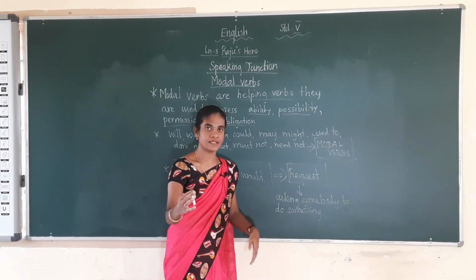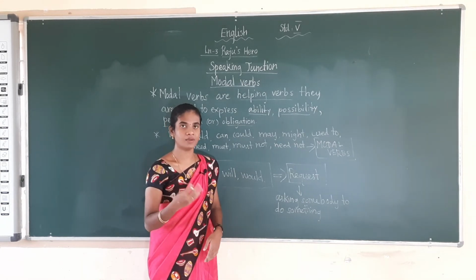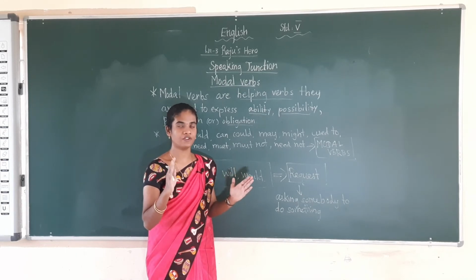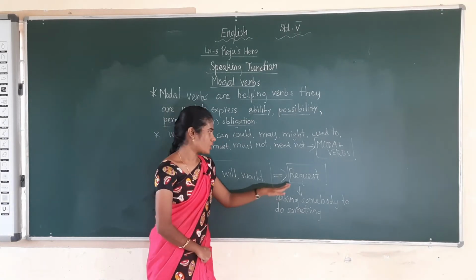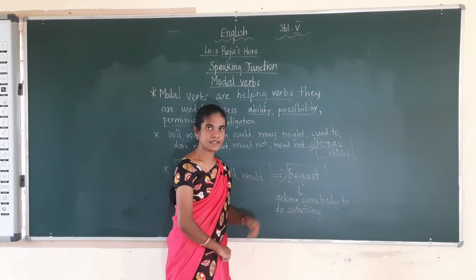So if you want something, you will ask your parents. How will you be asking? You will be asking in a request. If you ask politely, you will be getting that. So request means asking somebody to do something. It's known as a request.